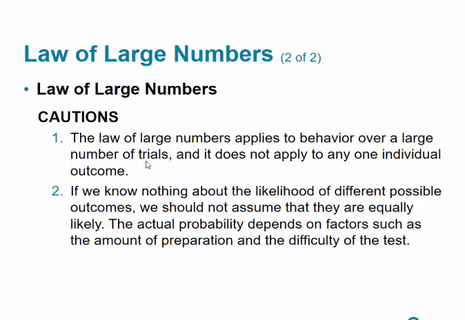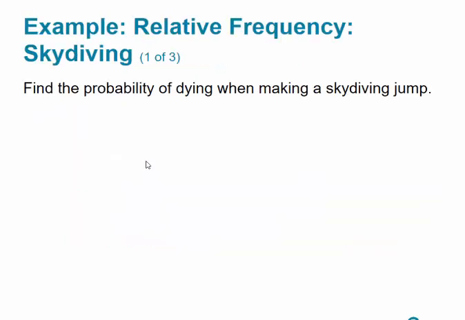If we know nothing about the likelihood of different possible outcomes, then you should not make the assumption that they're equally likely. The actual probability depends on factors such as the amount of preparation or the difficulty of the test. So you have to be careful. Something like flipping a coin or rolling a die, those are pretty standard, and so you can go ahead and use the law of large numbers with something like that.